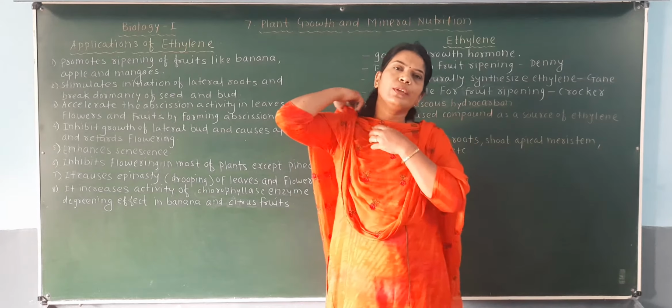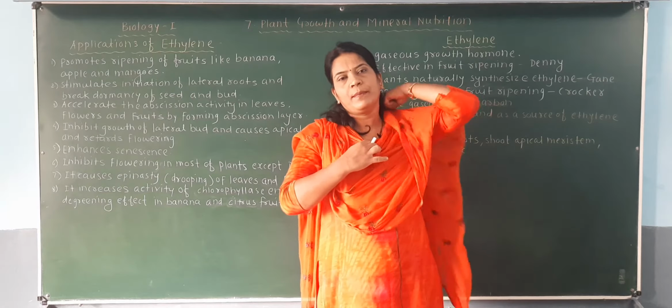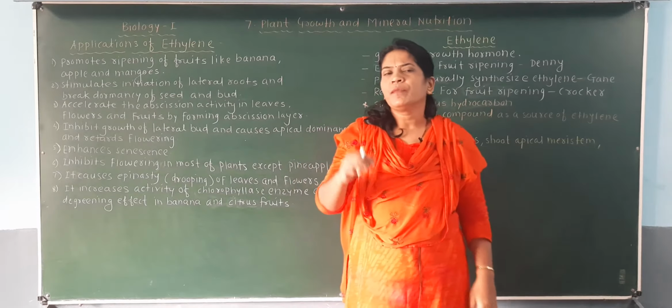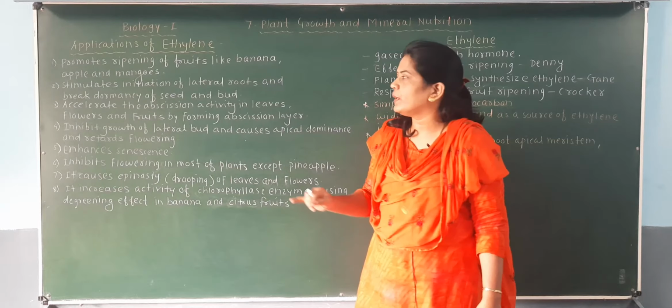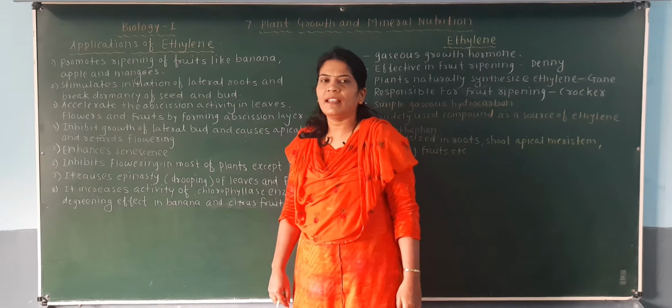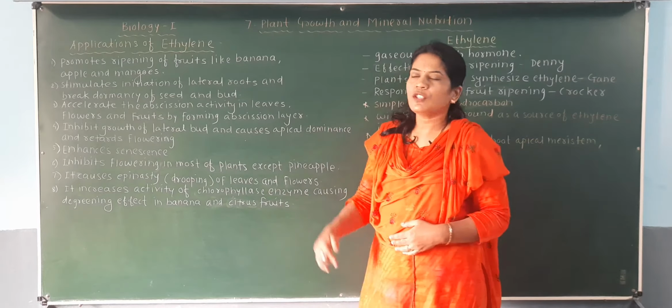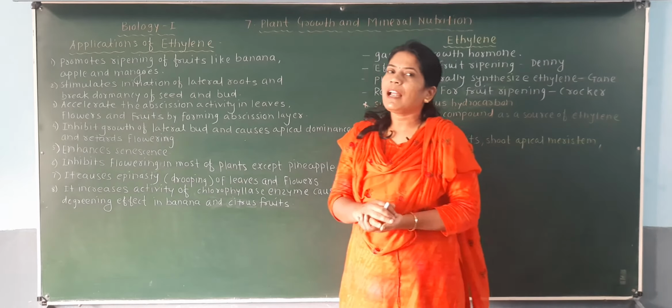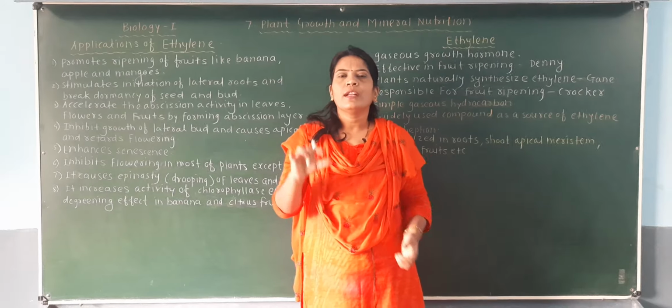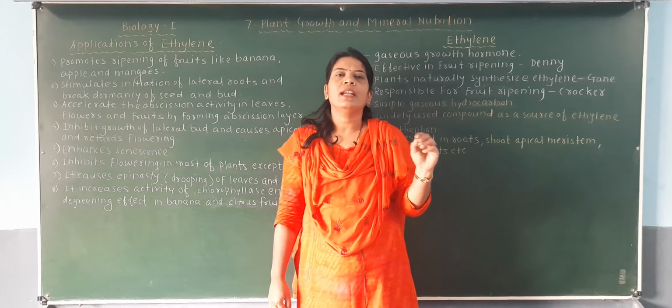So as we have seen in the auxin, gibberellin as well as cytokinin, the dormancy of the seed and bud will be broken down by this hormone. Just like the same function, the ethylene will be observed here, that is, it also breaks the dormancy of the seed and the bud. So at last you have to find out the common function of the hormones.